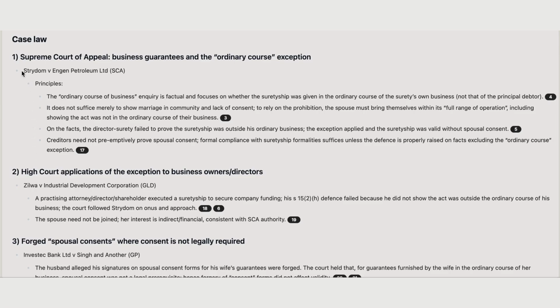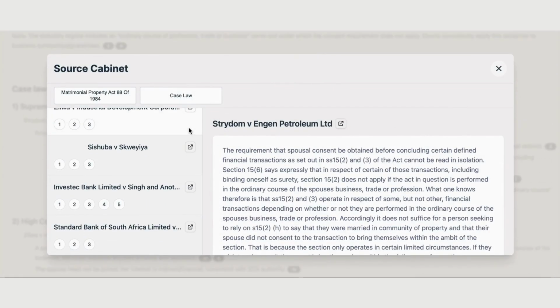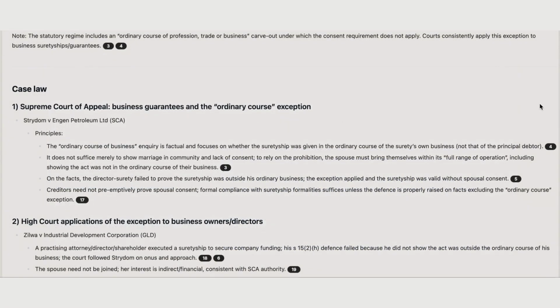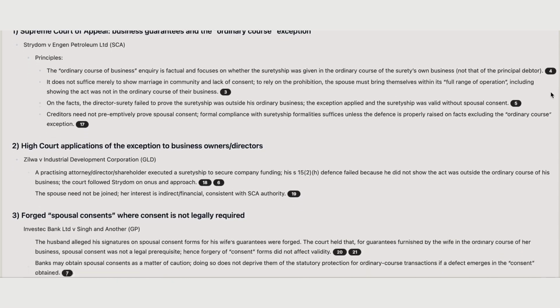We then see Primo shift into its analysis of case law. So it's identified a couple cases here, Stradum, Zilwa, etc. And importantly, each of these cases have been contextualized, rather, in what we've asked.